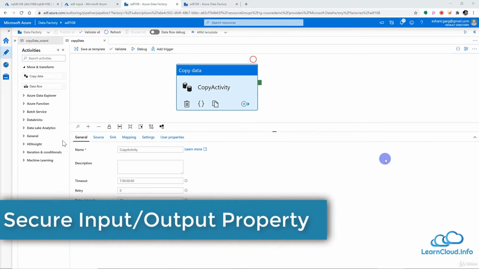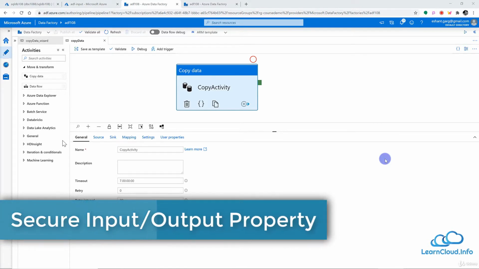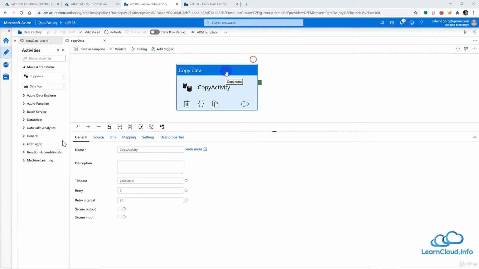Hello friends, welcome back. In the last lesson we created this copy activity pipeline in which we copied data from blob to the SQL Server destination. Now in this lesson I want to show you some very important properties, and one of the properties is secure output and secure input.